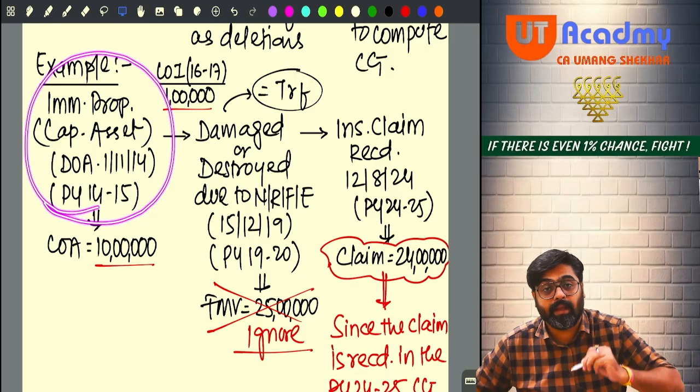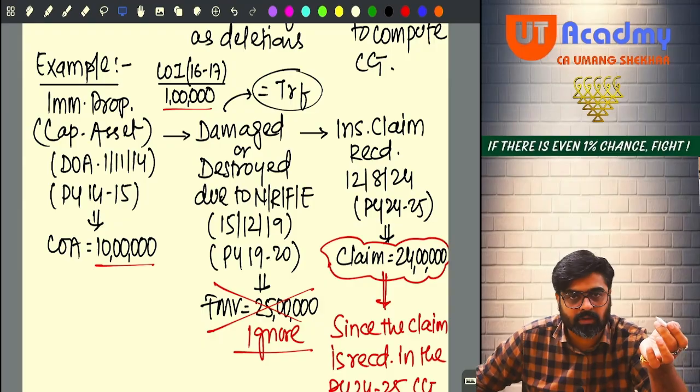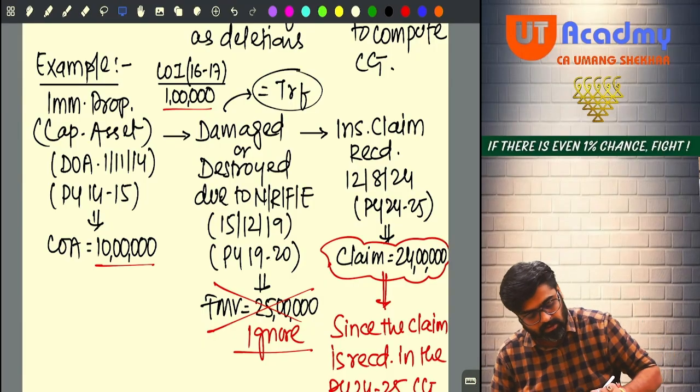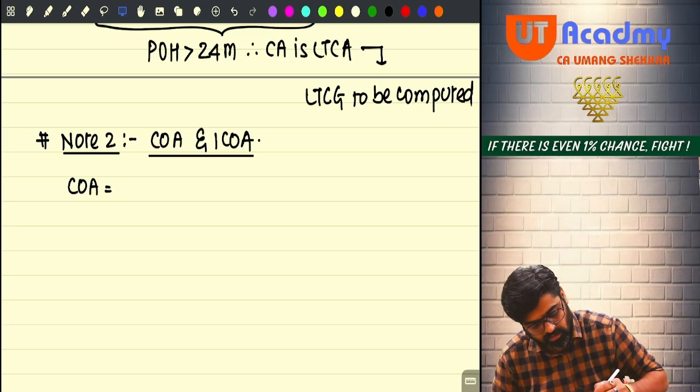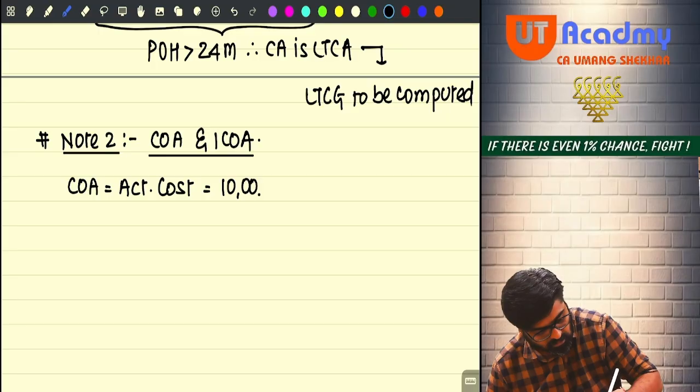In 14-15, meaning on or after 1st April 2001. So whatever is the actual cost of the asset, that only we take as cost of acquisition. That was 10 lakhs. So cost of acquisition is equal to actual cost, which is nothing but 10 lakhs.